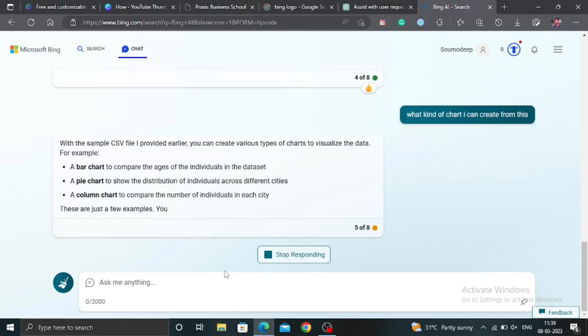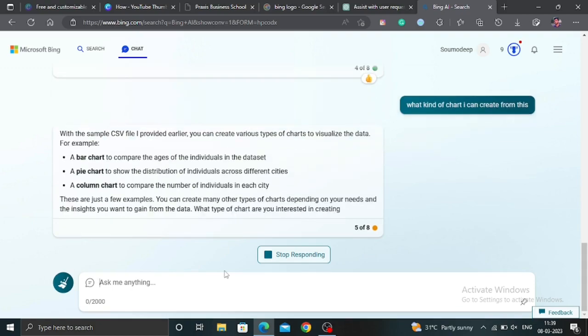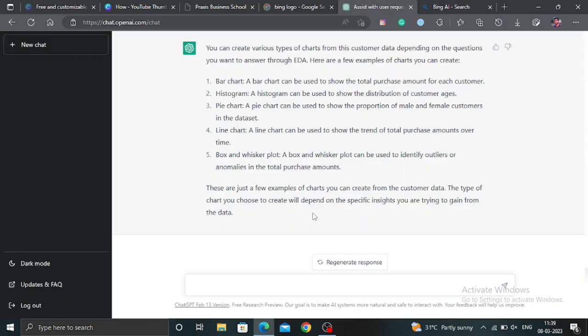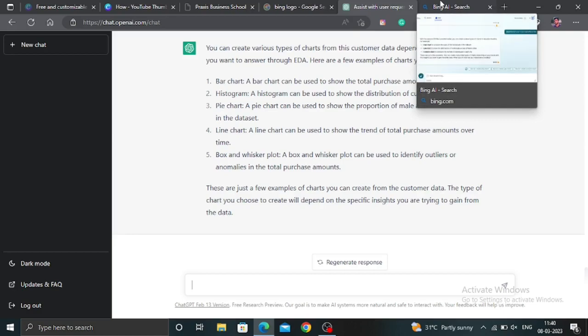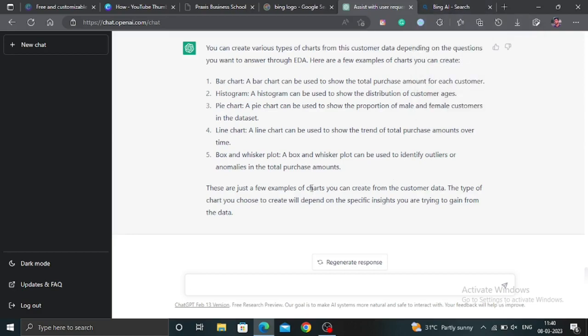So the same: ages of the individuals in a bar chart, distributions in a pie chart, different cities in a column chart. I think the data set which ChatGPT gave us was some sort of advanced data set, and Bing gave us a very simple data set, but the answer in both AIs was great. It's a great answer, no doubt.